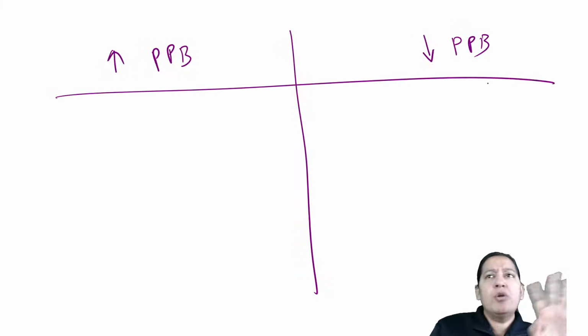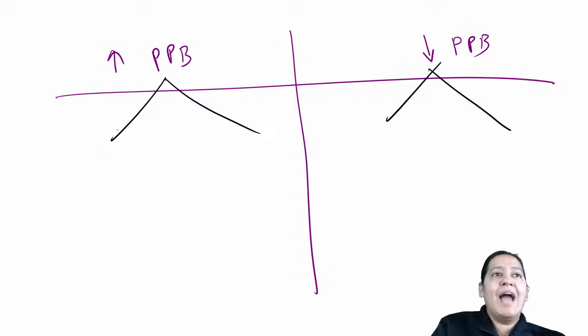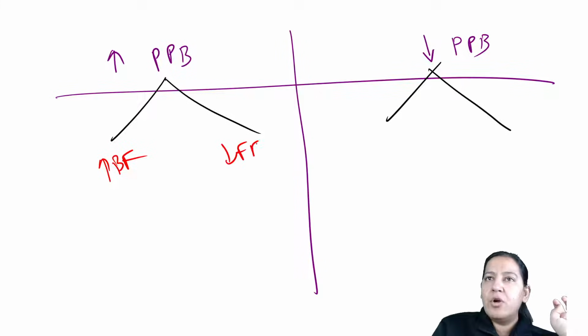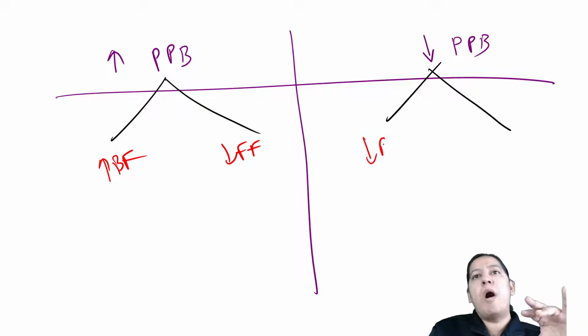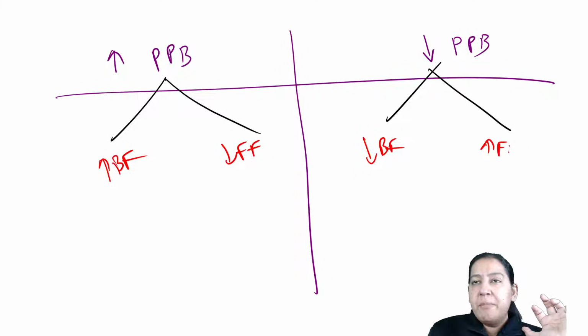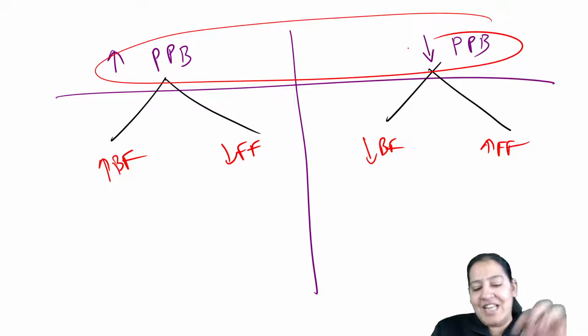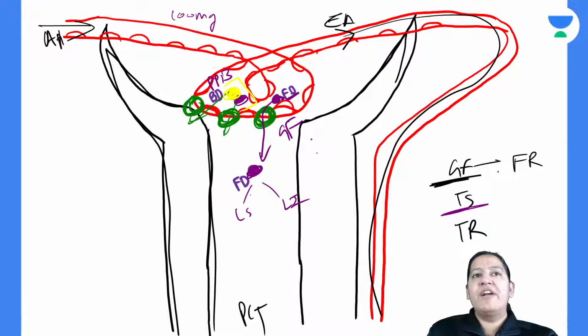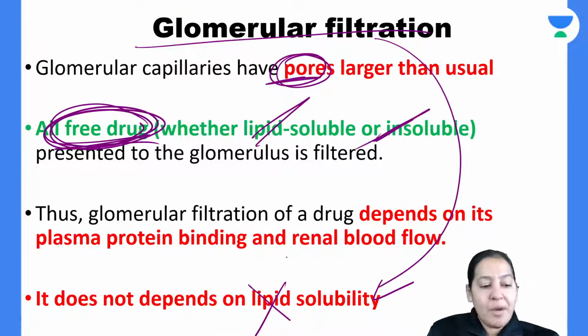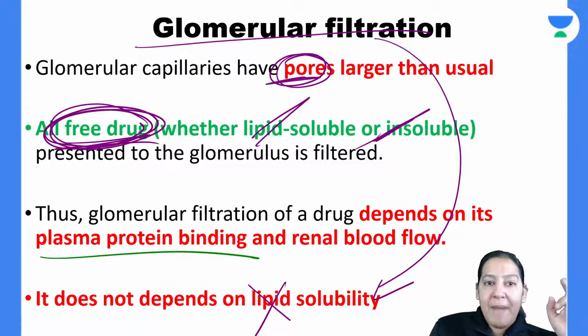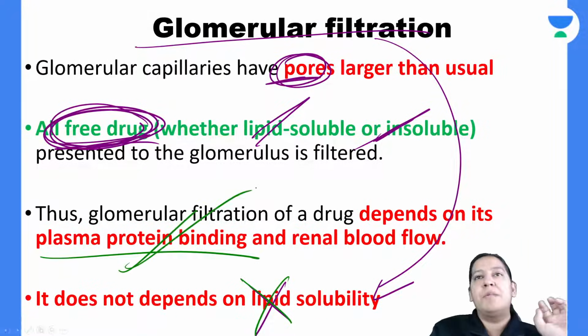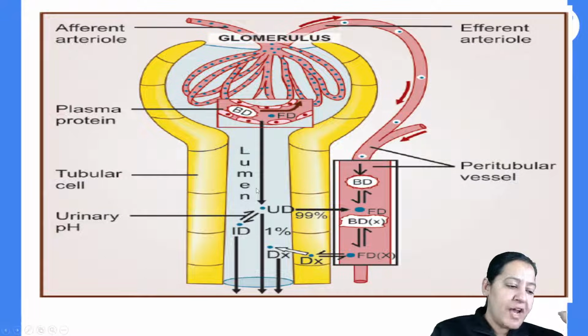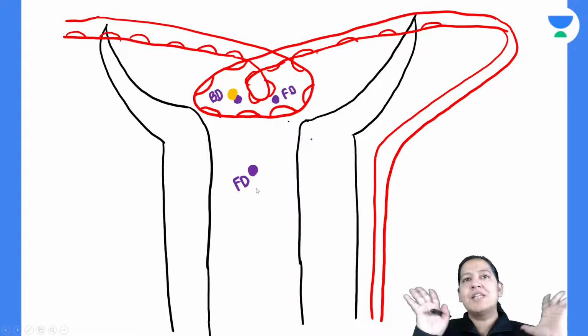You already know the list of the drugs which have high plasma protein binding and the drugs which have low. High plasma protein binding means high bound form and low free form. Yes or no? And low plasma protein binding means low bound form and high free form. So it is the plasma protein binding which will decide that proportion. So glomerular filtration depends on plasma protein binding. It does not depend on lipid solubility. That is the summary of the first step. Should I come to the second step?